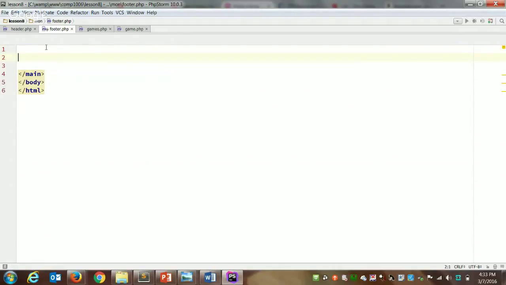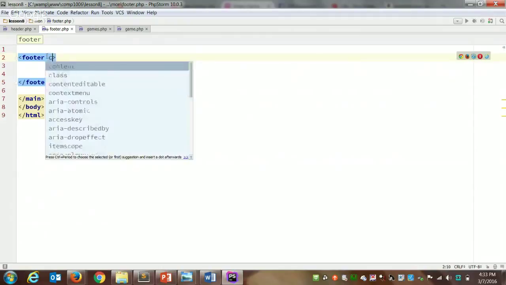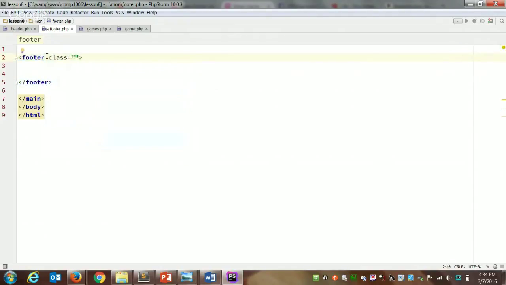So what we want in here is let's add, just like we have a nav section in the header, we have a footer section in the footer. I'll give it a class. We use Bootstrap to give it a background. I'll give it a class of alert, let's say alert info.